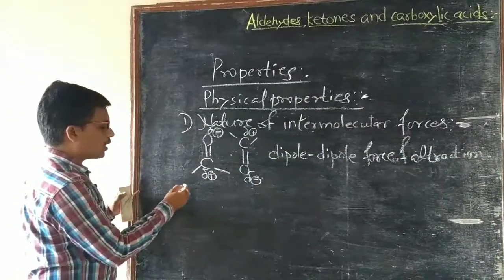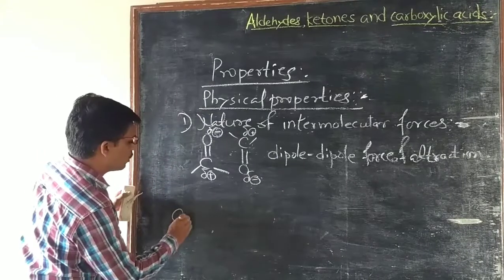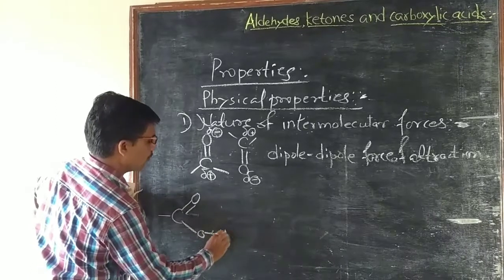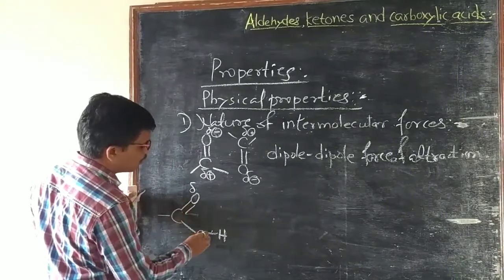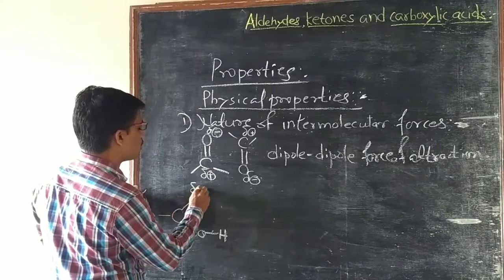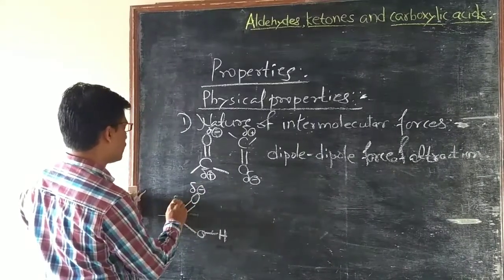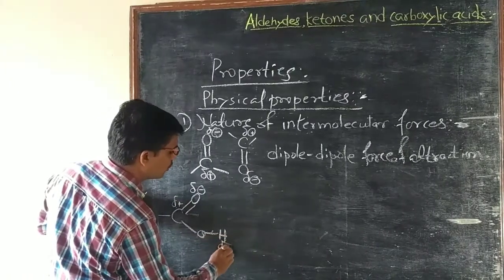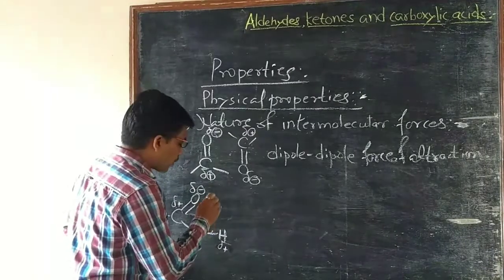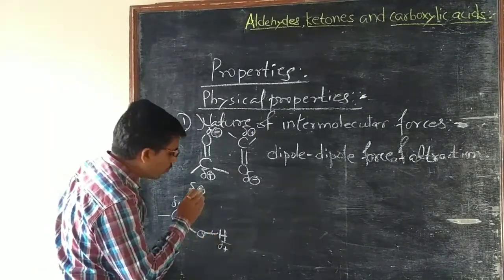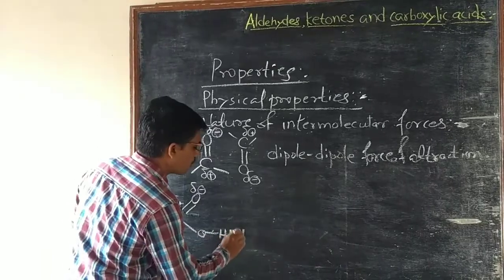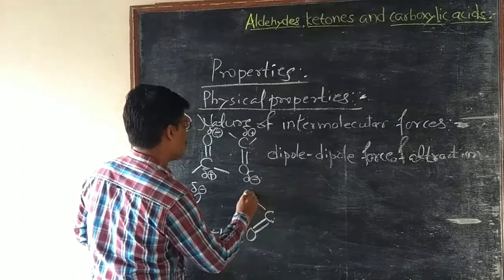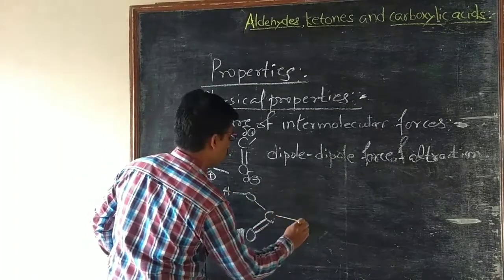In case of carboxylic acids, they contain the carboxyl group. In the carboxyl group, this is the carbonyl carbon and this is the hydroxyl group. This carbonyl oxygen is partially negative. This carbonyl carbon is partially positive. This hydroxyl hydrogen is partially positive, and the acidic hydrogen of one carboxyl group is in hydrogen bonding with the carbonyl oxygen of the other carboxyl group.